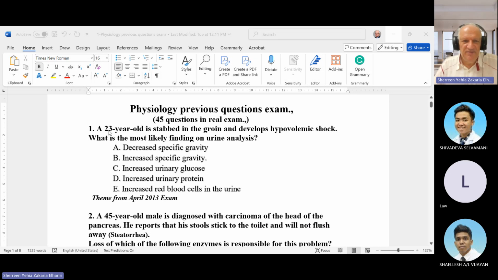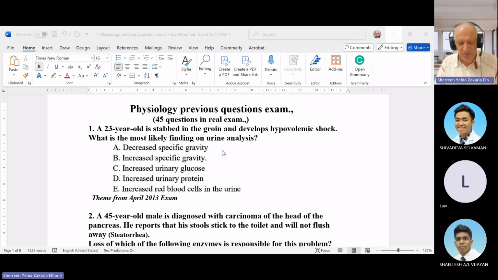We have a 23 year old stabbed in the groin who develops hypovolemic shock. What is the most likely finding in urine analysis? If the patient is in shock, they have salt and water retention. So what do you expect the specific gravity to be? Anyone got an answer? Increased. Yes, the specific gravity is increased.